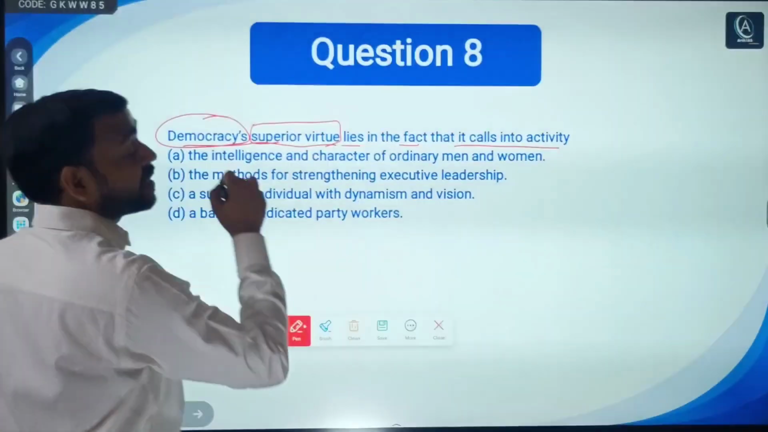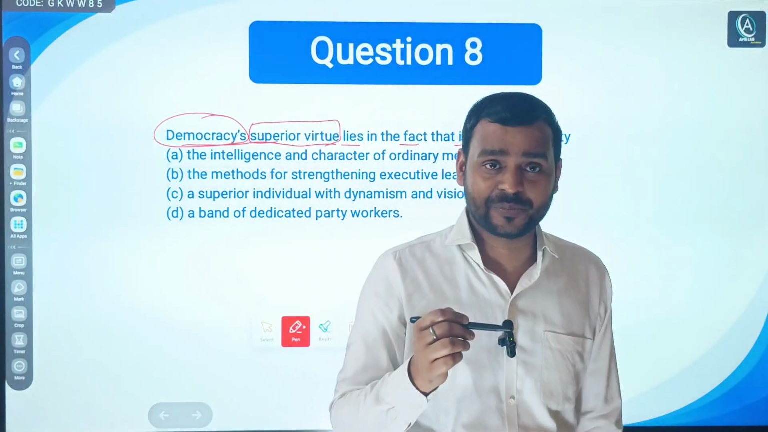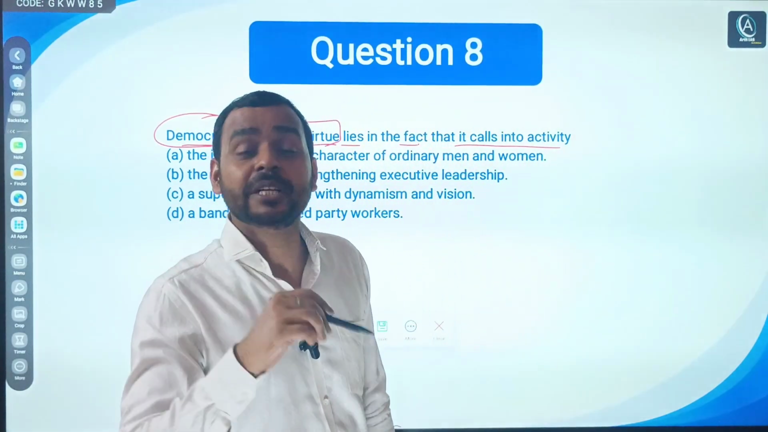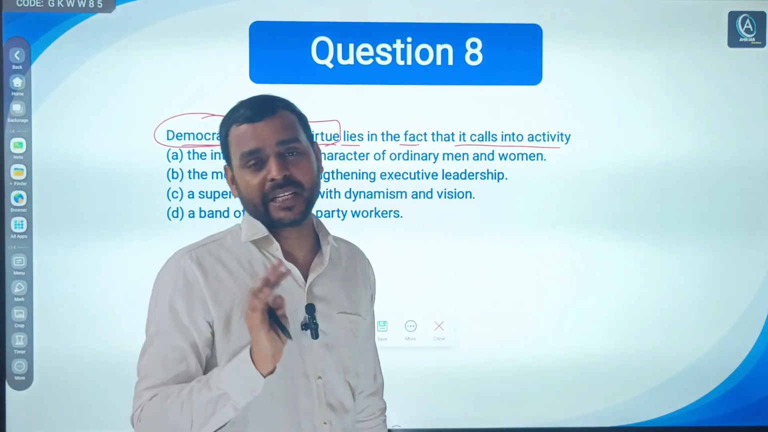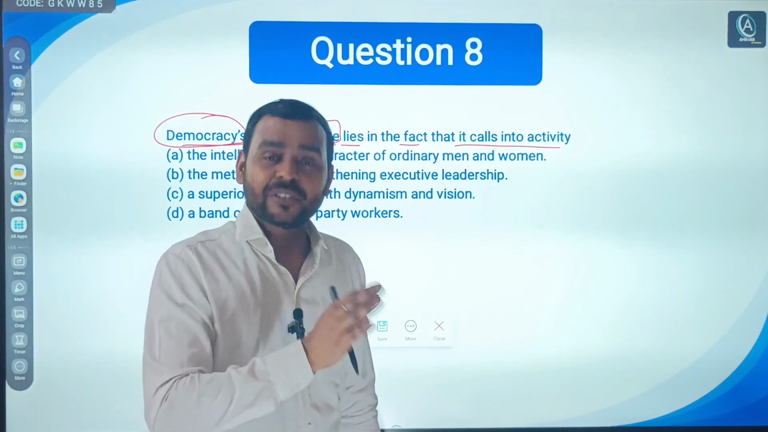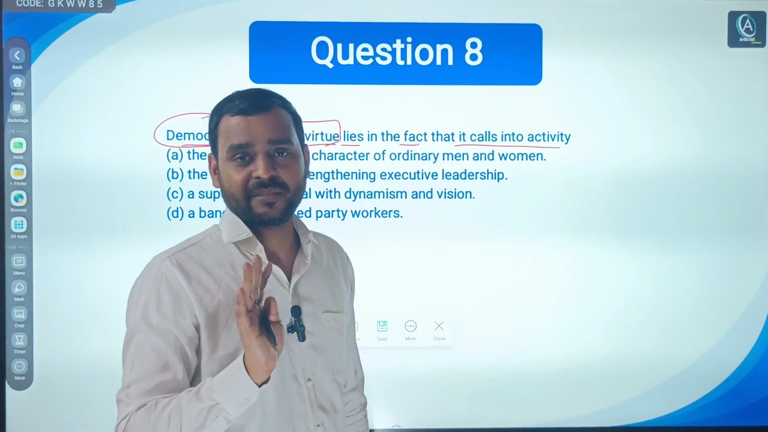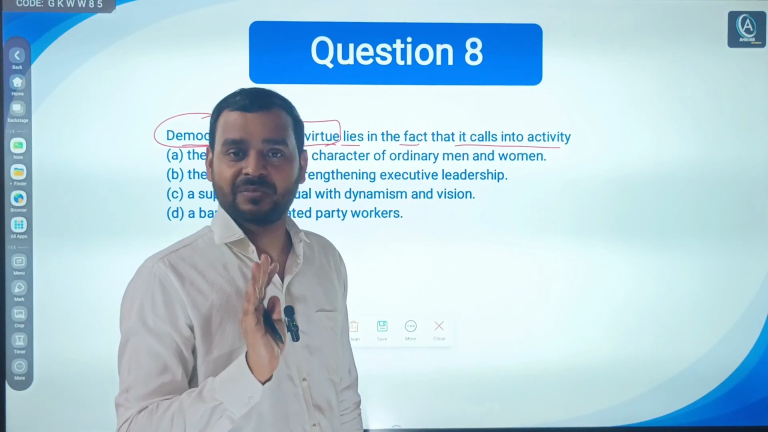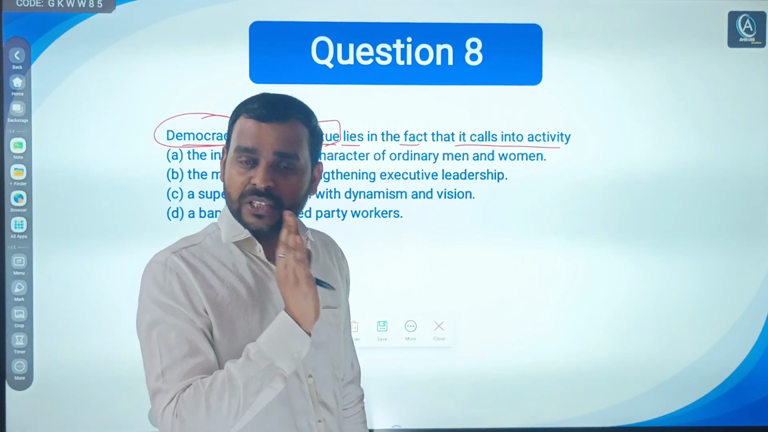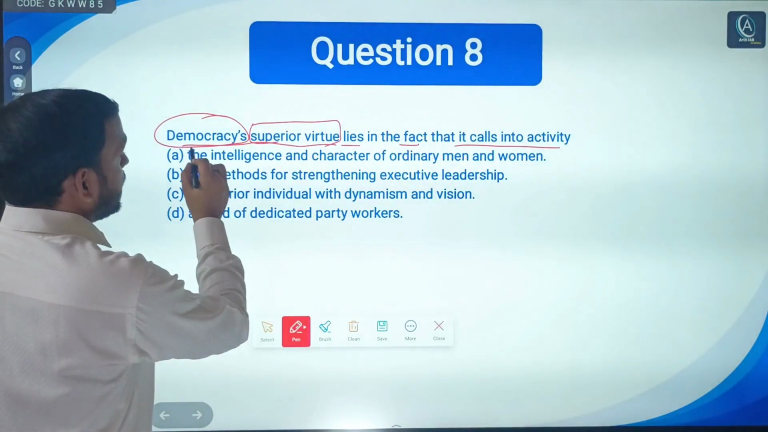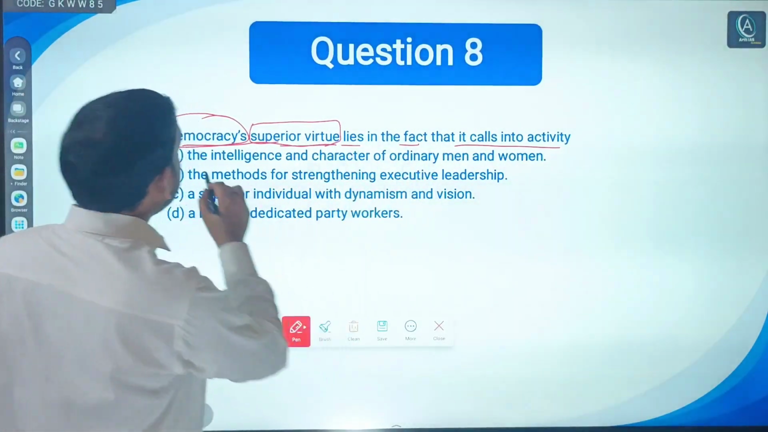Again, this question is a conceptual question about democracy. What is the idea behind democracy? That's why your basic concept should be very clear. And for basic concept, read NCERTs and good study materials. So first, democracy's superior virtue lies in what?